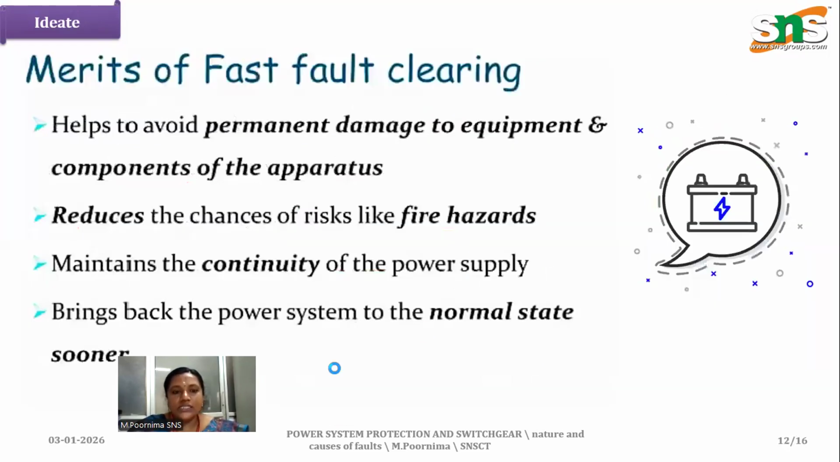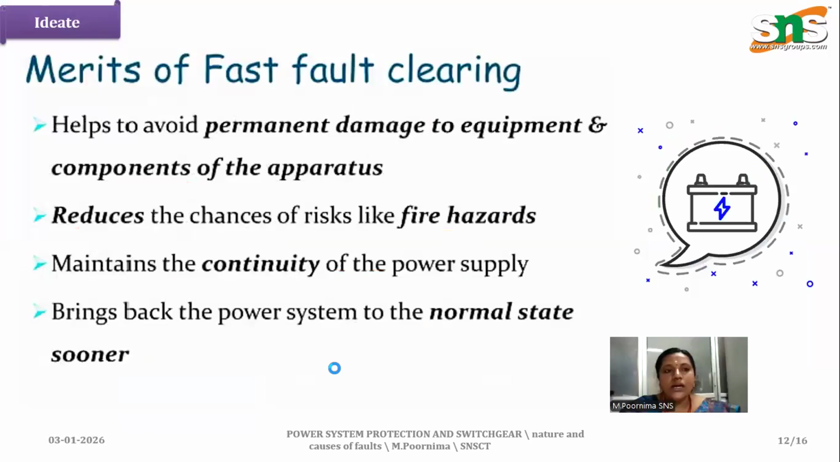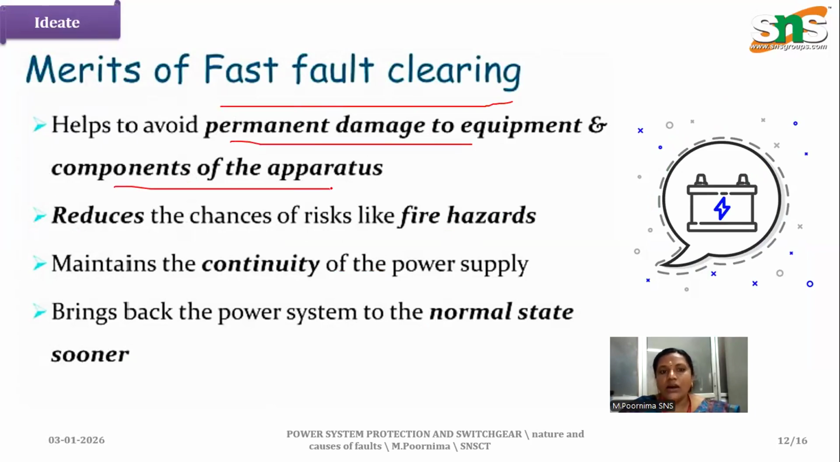And the last part is the merits of fault clearing. It helps to avoid permanent damage to equipment, components and apparatus, and reduces the chance of risks like fire hazards. It's an important thing. It maintains the continuity of the power supply and brings the power system back to the normal state sooner. This is the main merit of fast fault clearing.